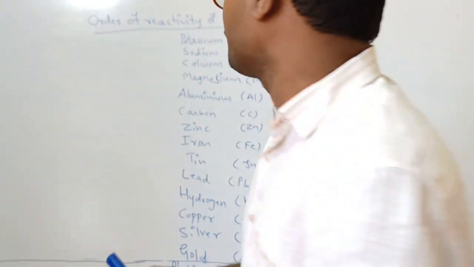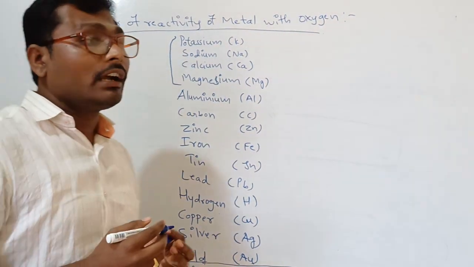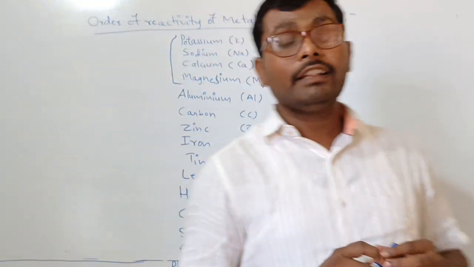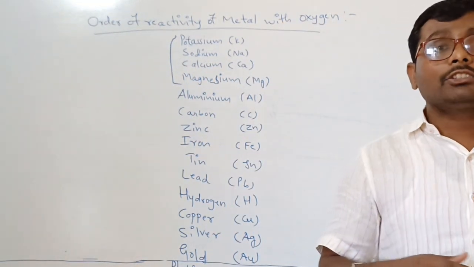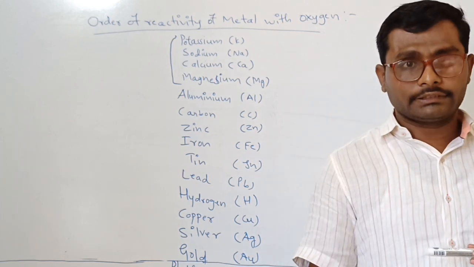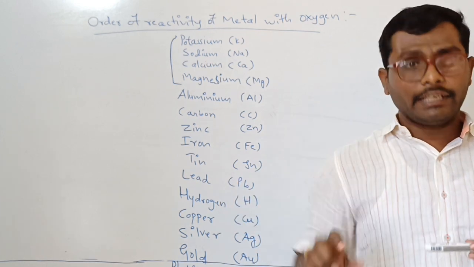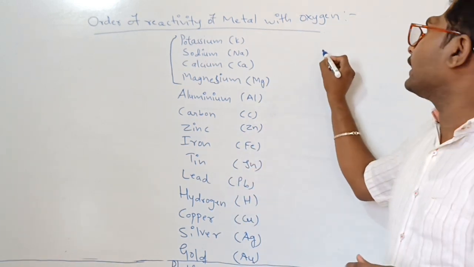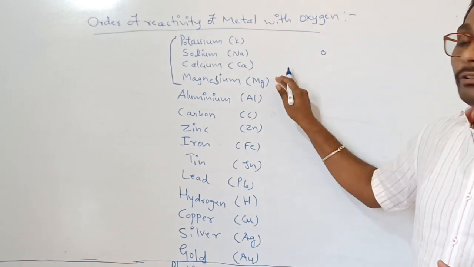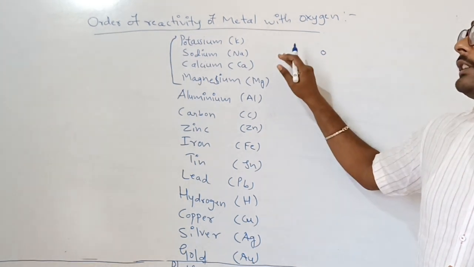Oxygen in the reactivity series is a non-metal. Oxygen is like a thief, it wants electrons. Metals give their electrons, while non-metals want to accept electrons. Oxygen wants electrons. These metals are rich in electrons, they want to give electrons, meaning they are the ones that give most of their electrons.